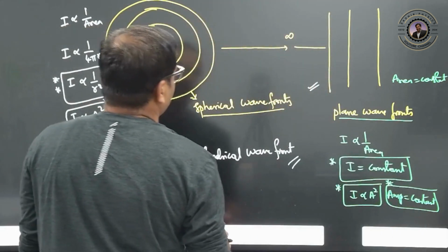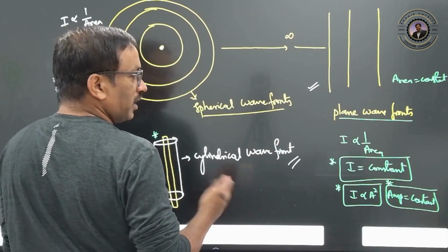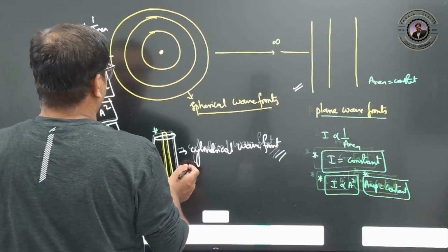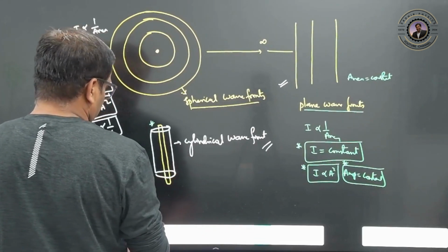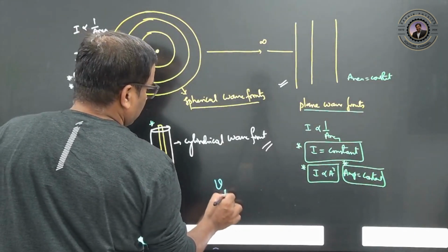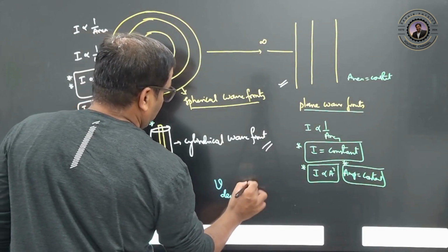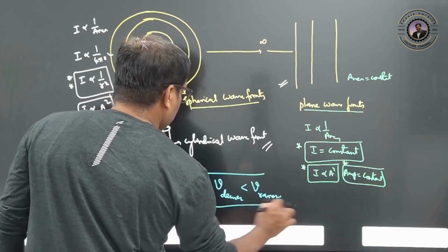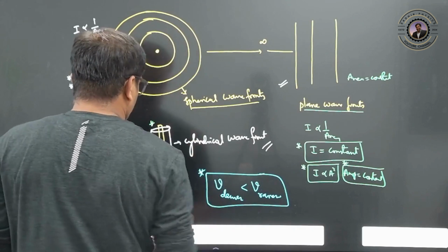He also says that in a denser medium the speed of the light is lesser and in a rarer medium the speed of the light is larger. Huygens said that in a denser medium, the speed of the light is smaller compared to the speed of the light in a rarer medium, right? So therefore he correctly explained this.